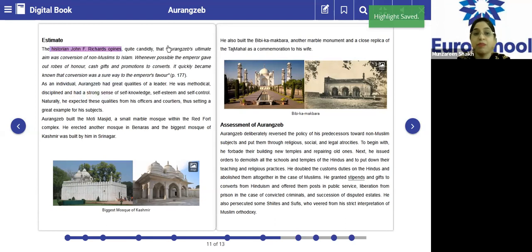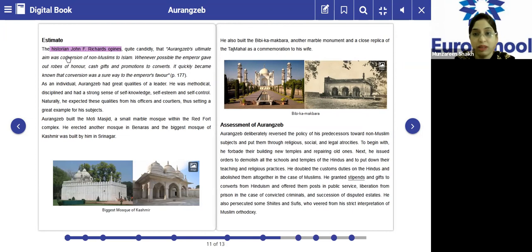Aurangzeb's ultimate aim was conversion of non-Muslims to Islam. Whenever possible, the emperor gave out robes of honor, cash gifts, and promotions to converts. It quickly became known that conversion was a way to the emperor's favor. So this was the opinion of John F. Richards. What did he say? That Aurangzeb's ultimate aim was conversion. Please underline this, this is also important.